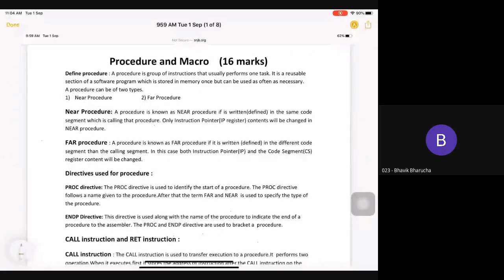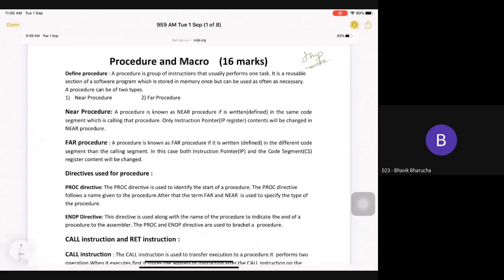Now today we are going to cover procedures and macros in 8086. I have already shared 3 links in your group which you can refer to for more details on procedures and macros. Yesterday, what we had seen is the jump instruction, and as you know, jump instructions are important because they change the flow of your program.